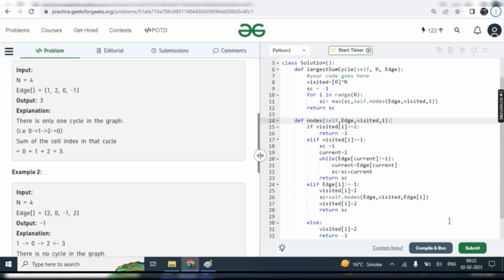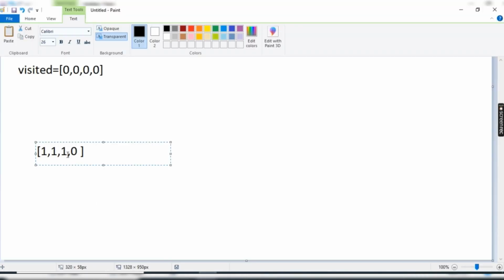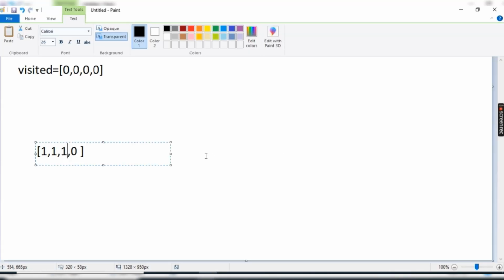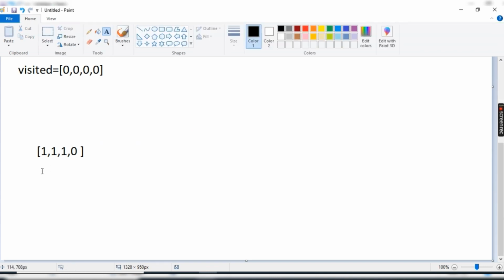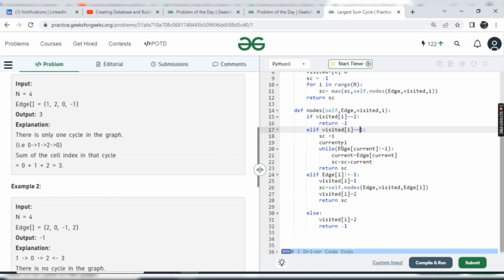Okay, and let's say we are checking for age of 2, then for that we are getting 0. Then if we are getting 0 and checking visited of 0 is equal to 2, no. So we are getting visited of 0 is equal to 1, yes. So here as we see visited of 0 is equal to 1. Okay, then we are getting into this second elif.